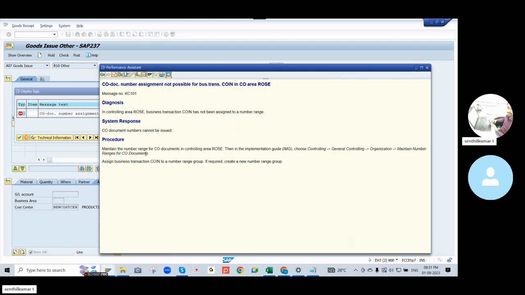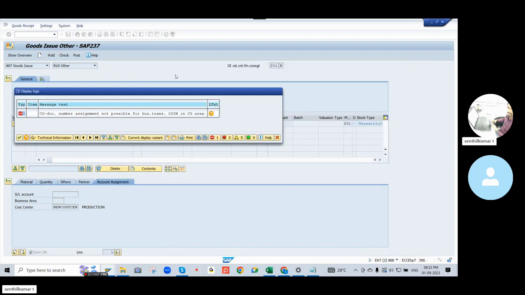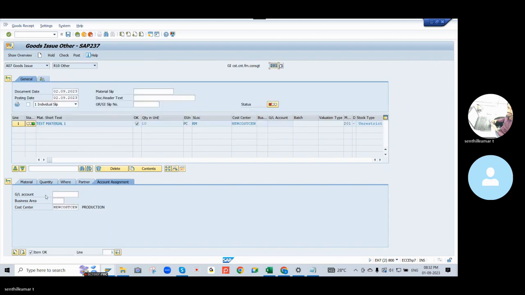First, we can do this. We can go to inventory message.